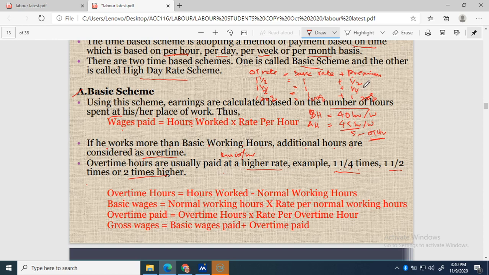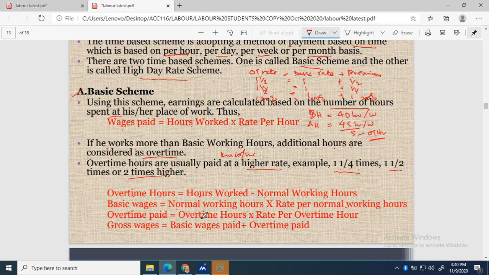Based on the formula, overtime hours is equal to hours worked minus normal working hours. Hours worked 45 minus the basic hours of 40 gives the overtime hours. The basic wages will be for the normal working hours, that means based on the normal 40 hours you pay the normal rate of 10 ringgit.